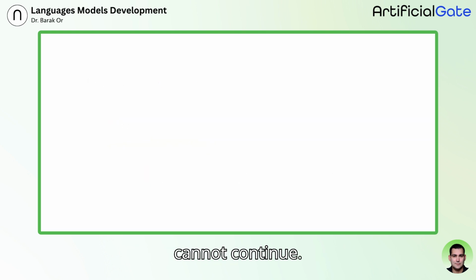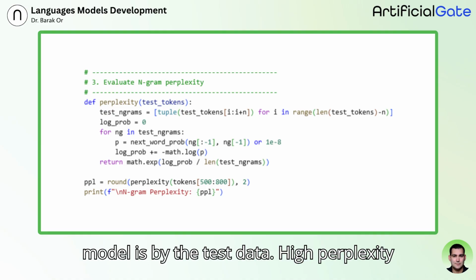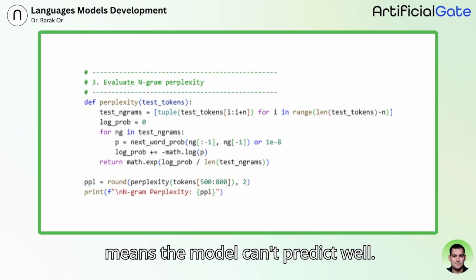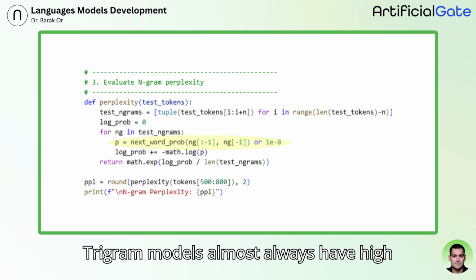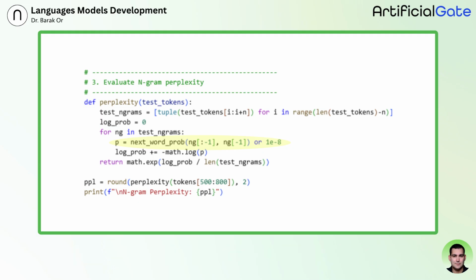It cannot continue. Perplexity measures how surprised the model is by the test data. High perplexity means the model can't predict well. Trigram models almost always have high perplexity because they can't generalize beyond what they've seen.